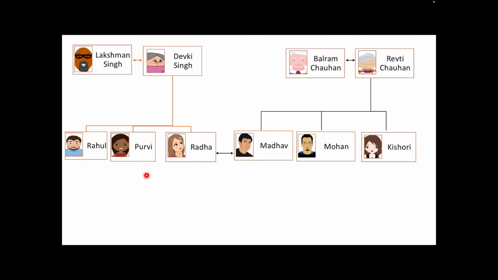Similarly, Purvi's husband will be brother-in-law for Madhav and Rahul's wife will be sister-in-law for Madhav. So these are the relations in law, like parents will be in-laws for Madhav, these parents will be in-laws for Radha. Similarly, she will be daughter-in-law for them and he will be son-in-law for them, right?